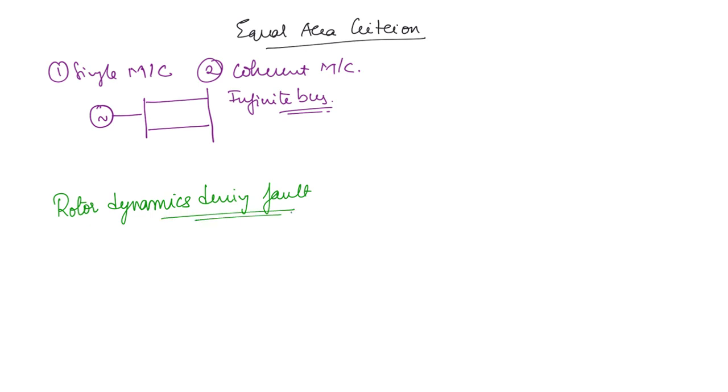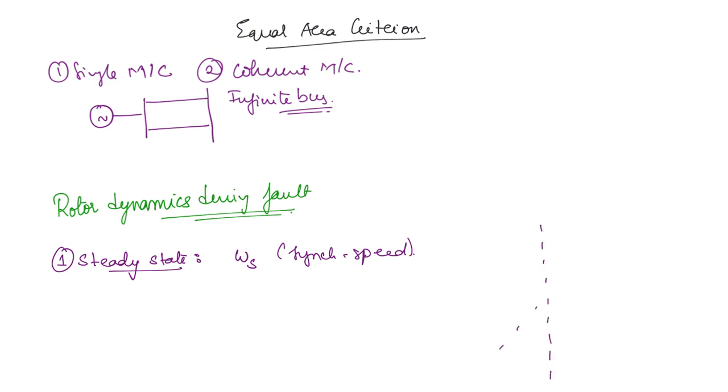First, if you consider the steady state, we will now discuss what is happening in this steady state. At steady state, the machine is running at synchronous speed, omega s, right? When it is running at synchronous speed, the angular displacement of the rotor with respect to the synchronously rotating machine is going to be constant, and that angle we take as delta, right?